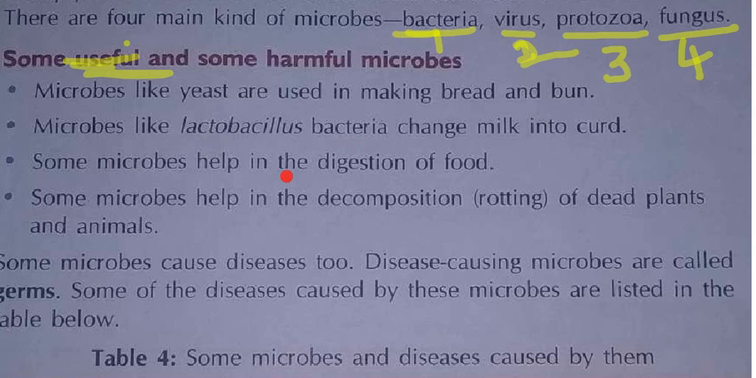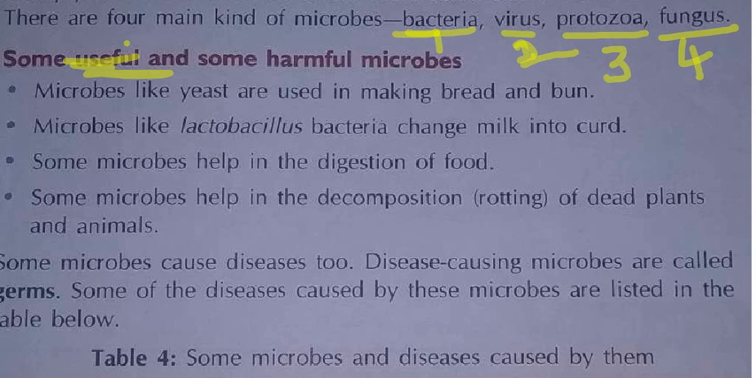Now the third one is what? Some microbes help in the digestion of food. Okay, in digestion of the food also, some microbes are useful. The last one is what? Some microbes help in the decomposition. Decomposition means rotting, rotting of the dead plants and animals.